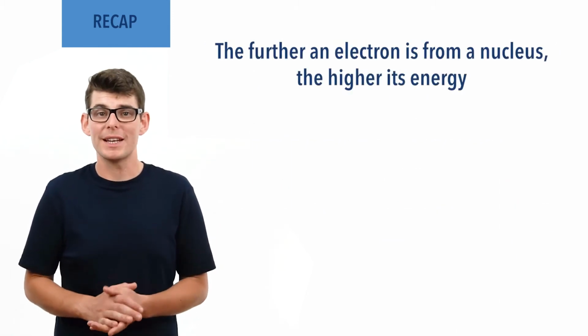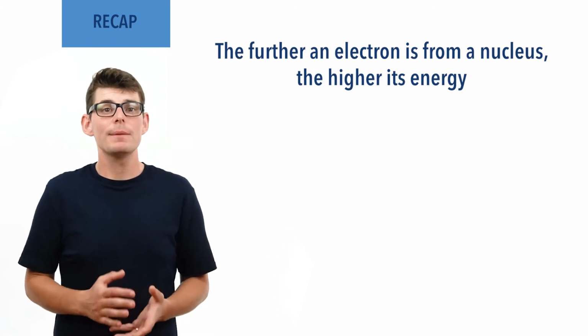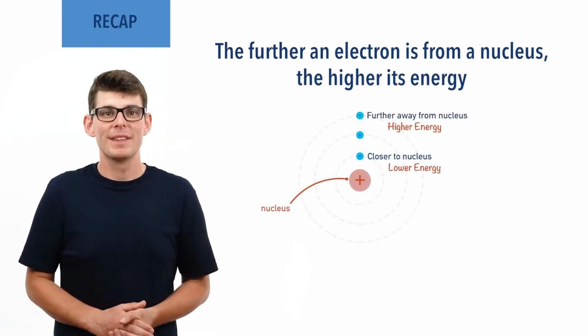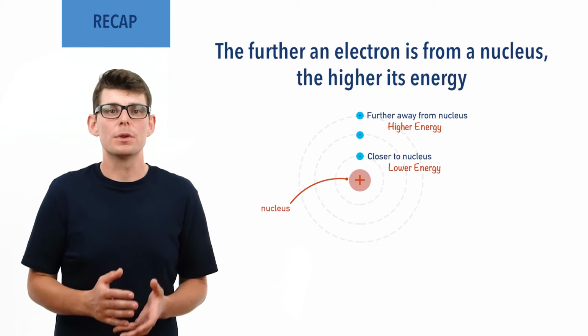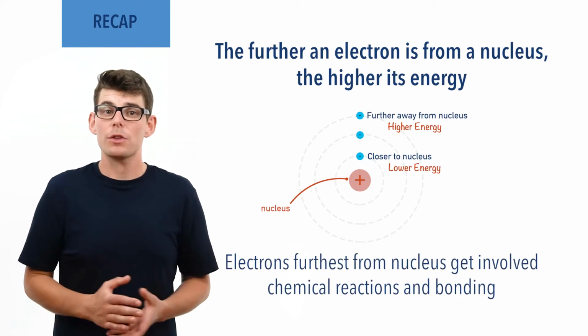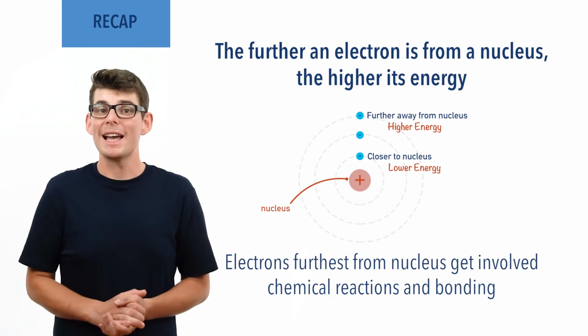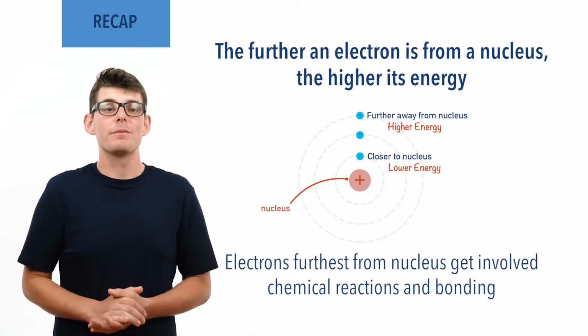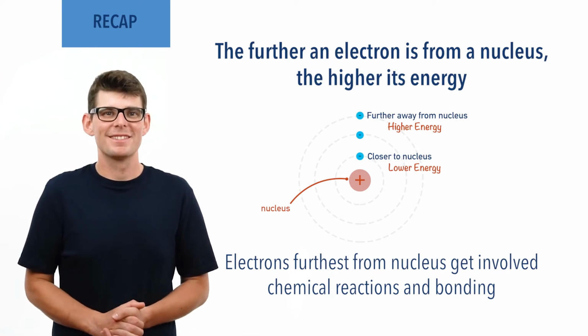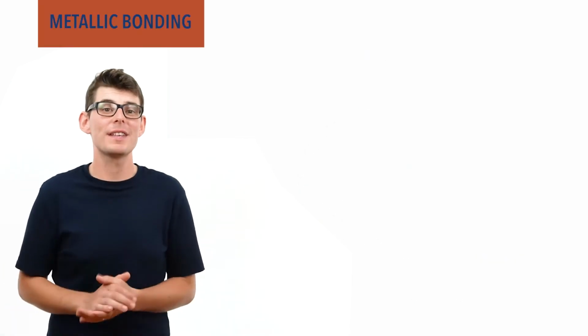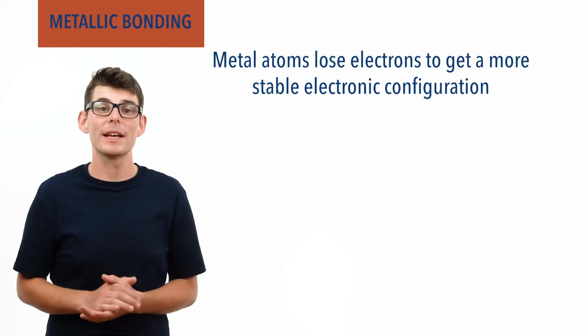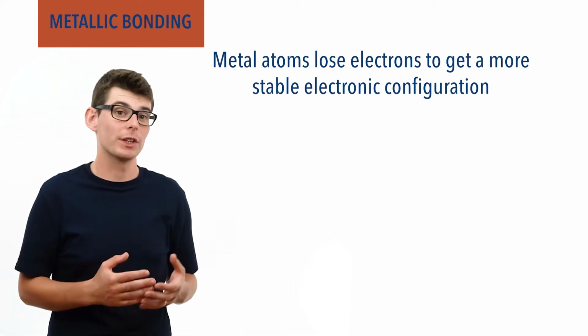Because of this, the further electrons are from the nucleus of an atom, the higher their energy and the more unstable they become. It is the electrons furthest from the nucleus in an atom that get involved in reactions and bonding between two atoms. These electrons are called the outermost electrons and make up the surface of an atom. Recap done? Let's go! To become more stable, metal atoms lose electrons to get a lower energy electronic configuration.